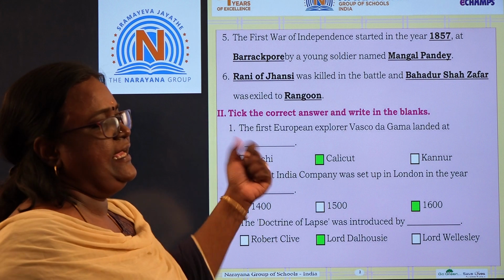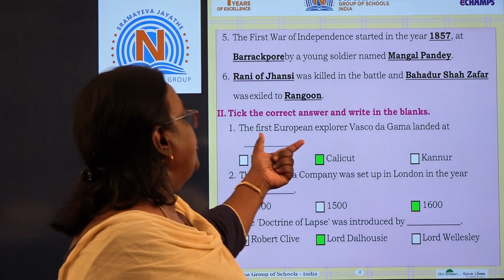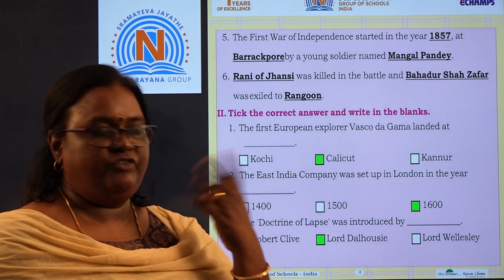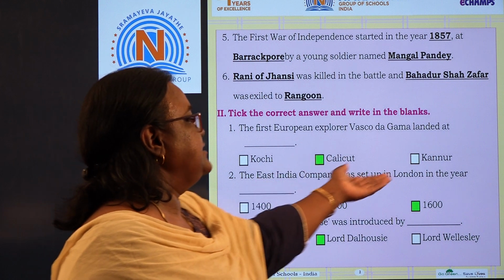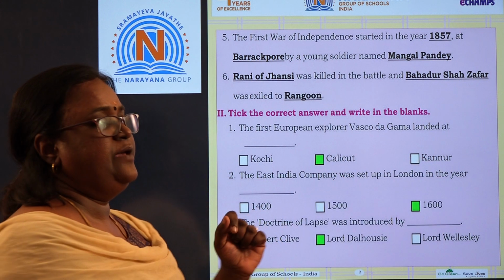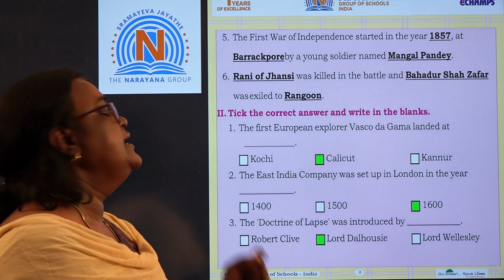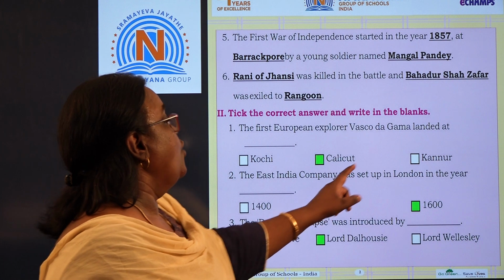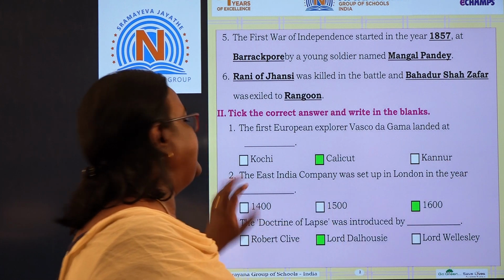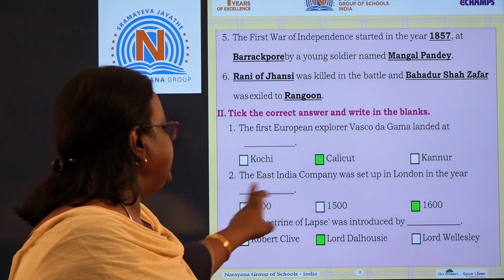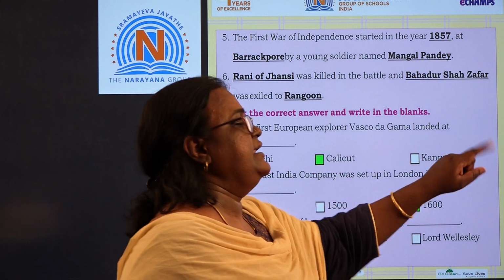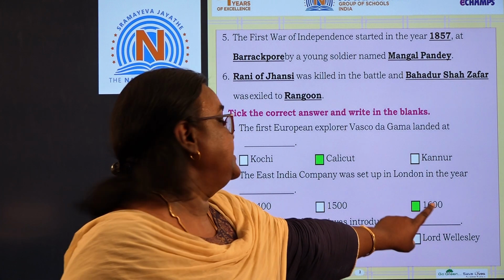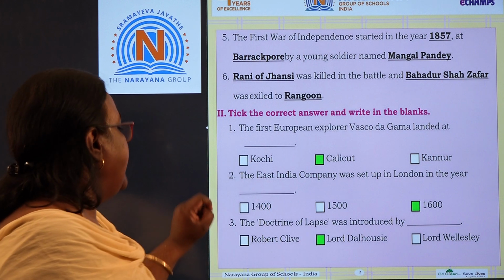We'll move on to choosing the correct answer. The first European explorer, Vasco da Gama, landed at dash. We have three options: Kochi, Calicut and Kannur. He came to Calicut. The East India Company was set up in London in the year dash. It was set up in the year 1600.